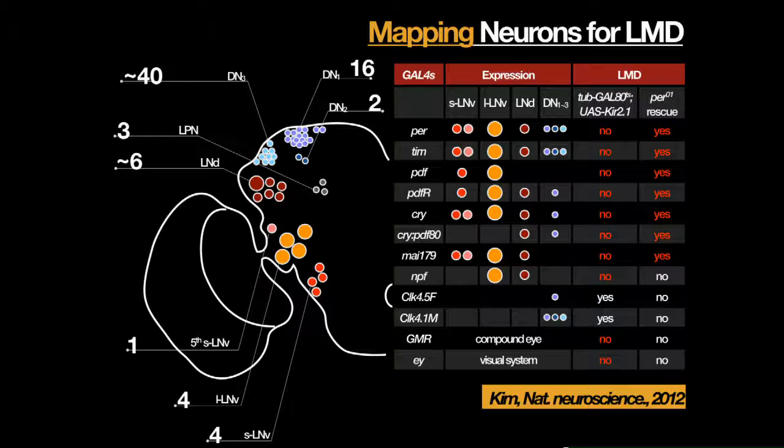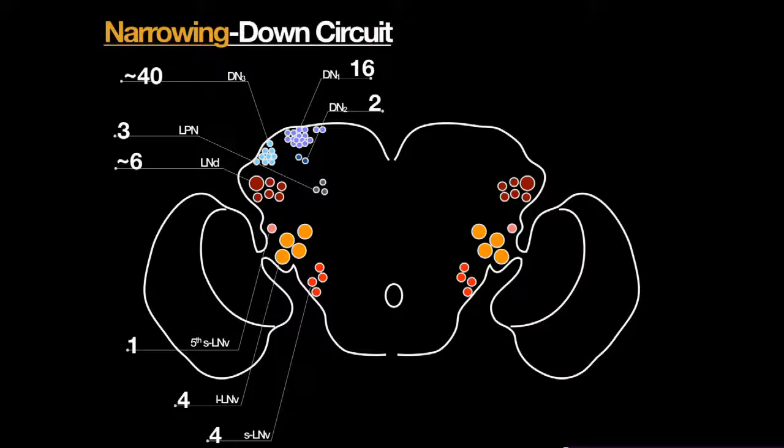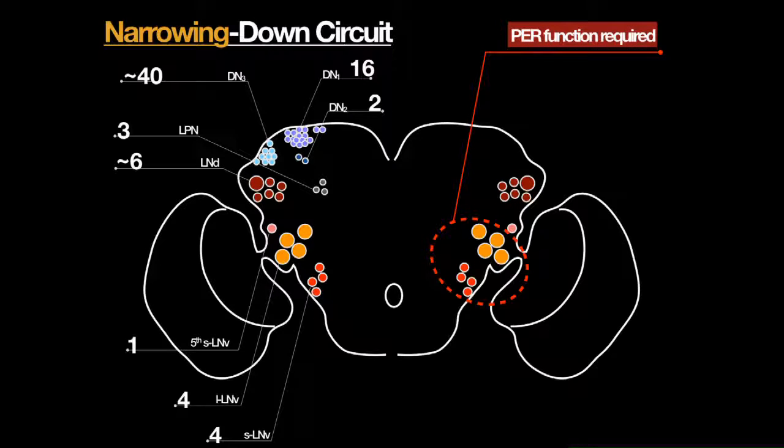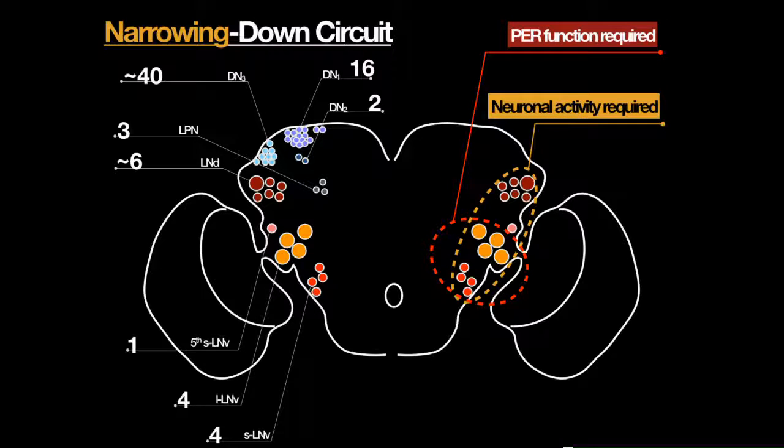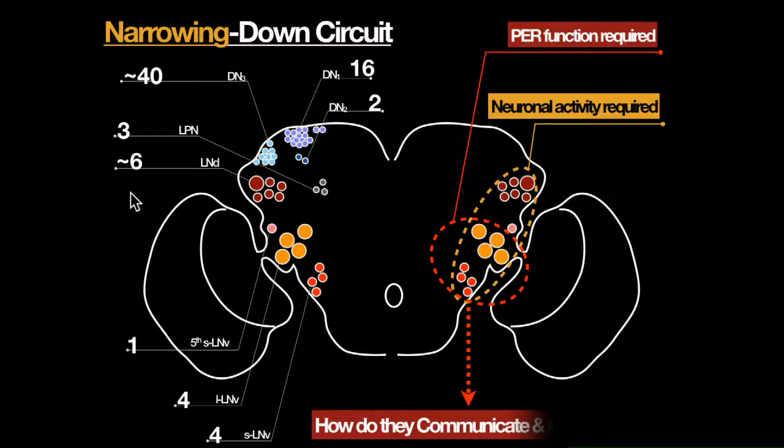And I also tried a period mutation rescue experiment with these Gal4s. So this is a very complex story, but let me make it simple. What I found is that period function is required only in these 8 neurons. That is necessary and sufficient to induce LMD. And the neural activity is required in these neurons. That's what I found. So I was asked the question, how do these neurons communicate with each other?